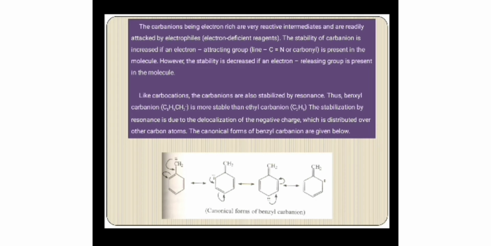Like carbocations, carbanions are also stabilized by resonance. For example, the benzyl carbanion, C6H5CH2-, is more stable than the ethyl carbanion. I have given here the canonical forms of the benzyl carbanion and its resonance. We are getting so many resonance structures. If we get more resonance structures, then the stability of the carbanion will be more.